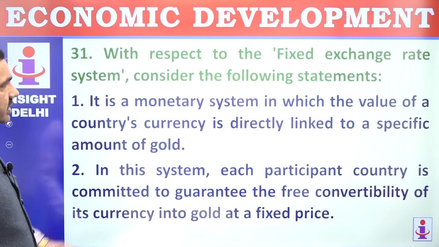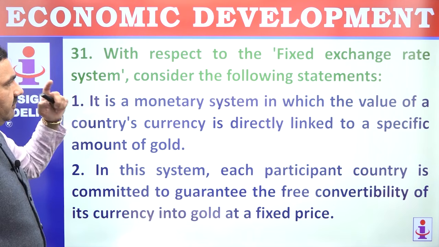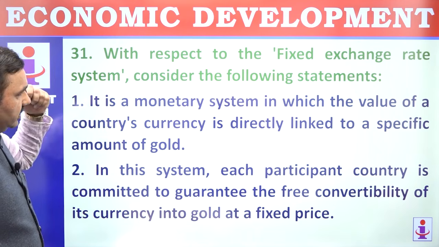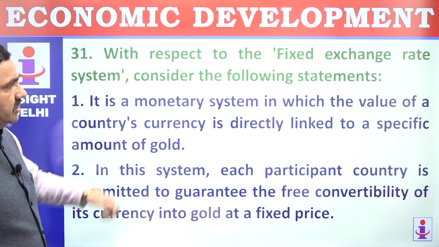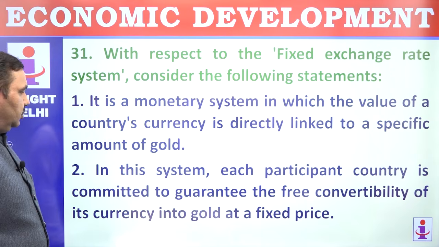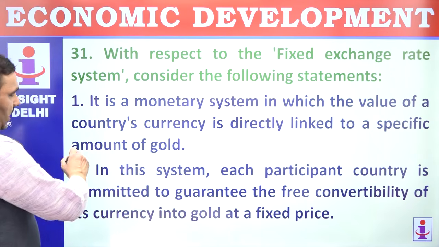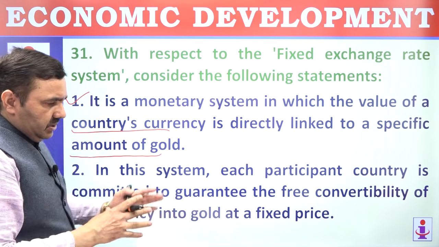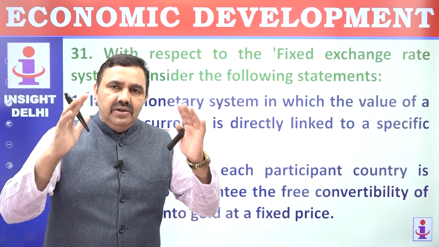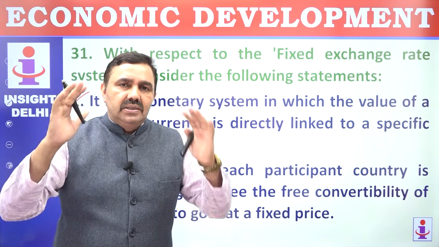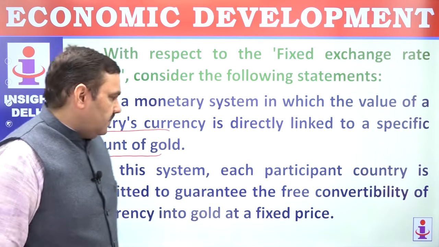31. With respect to fixed exchange rate system, consider following statements. It is a monetary system in which the value of a country's currency is directly linked to a specific amount of gold. That's correct. That's fixed. Means you have some asset to back your currency, and the value of your currency is based on the value of that asset, and the most common asset used is gold.